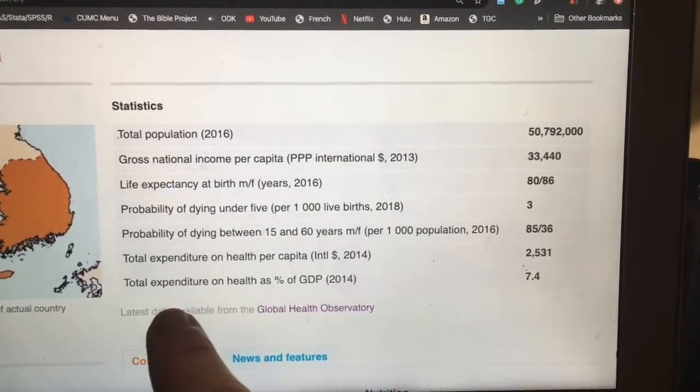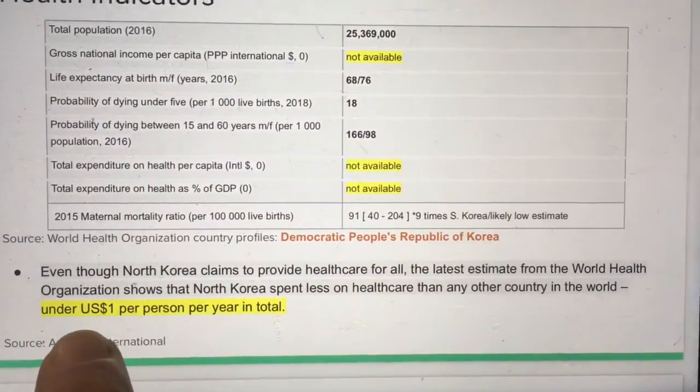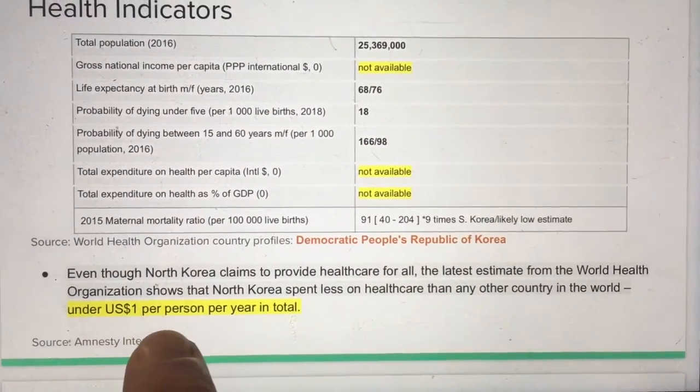You can also see that the expenditure on health as a percentage of GDP is 7.4 for South Korea, but Amnesty International estimates that it's less than $1 per person per year in North Korea. This is just the tip of the iceberg as far as this humanitarian crisis goes. I leave it to the rest of my colleagues to explain to you the rest of this harrowing situation.